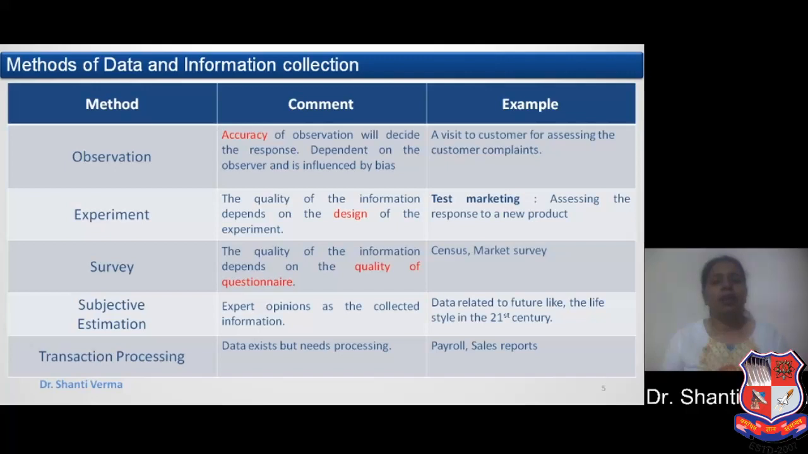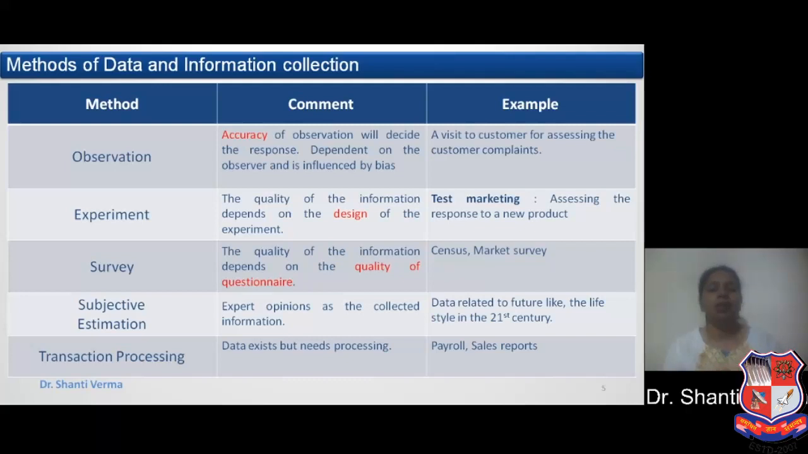So second method is experiment. In this method, the quality of the information depends on the design of the experiment. So, in an experiment, it is important that the design should be foolproof. For example, test marketing assesses the response to a new product.